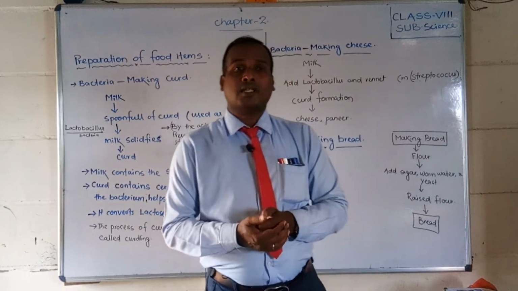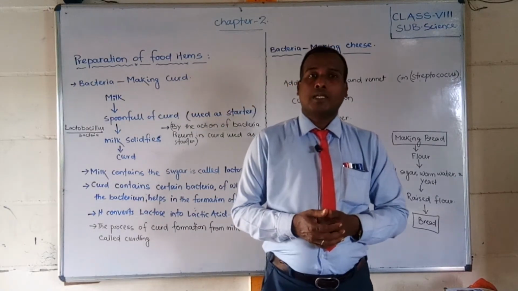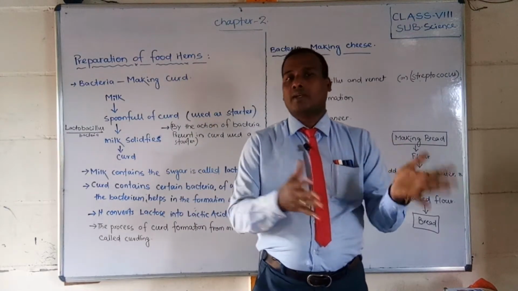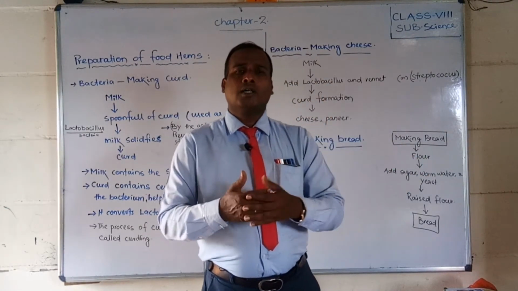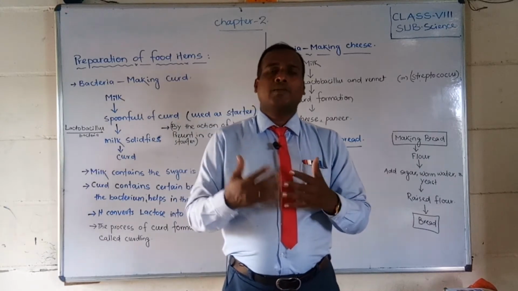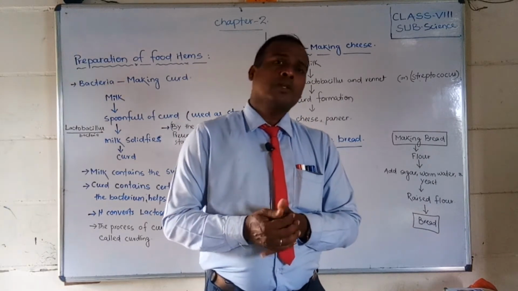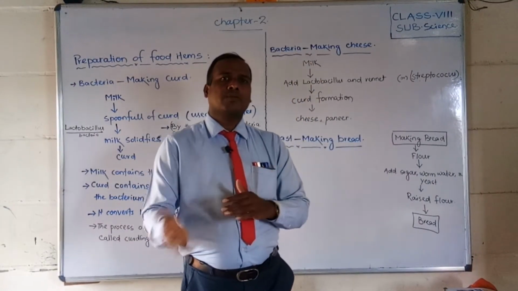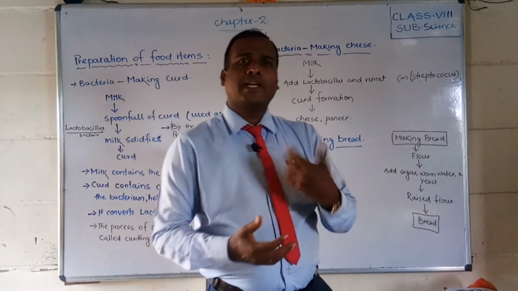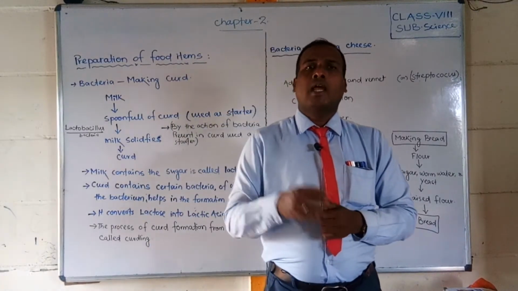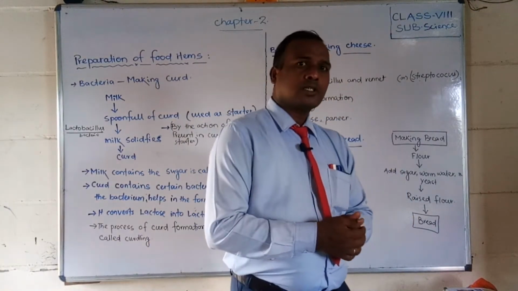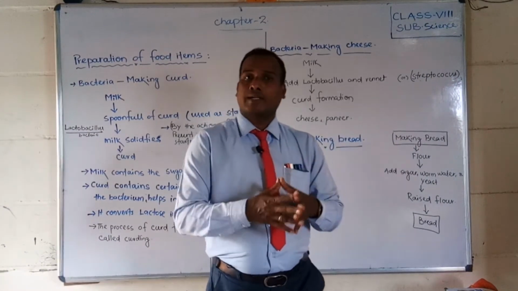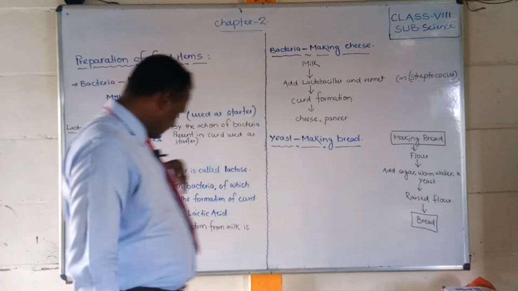Whatever I told you about, bread, curd, cheese, paneer, and dairy products, are manufactured with the help of bacteria. Wine and alcohol are manufactured with the help of yeast. Bread is also manufactured with the help of yeast. So let us discuss thoroughly how they help us in making some of our food items.